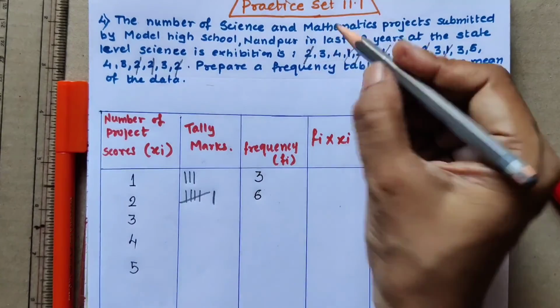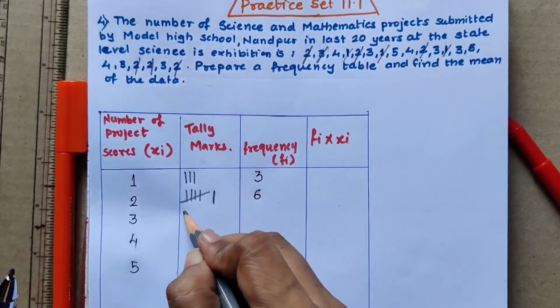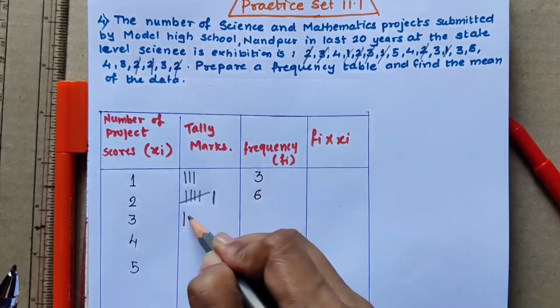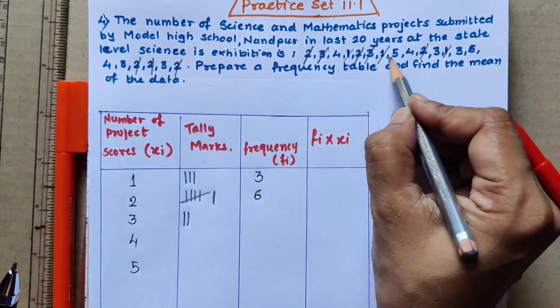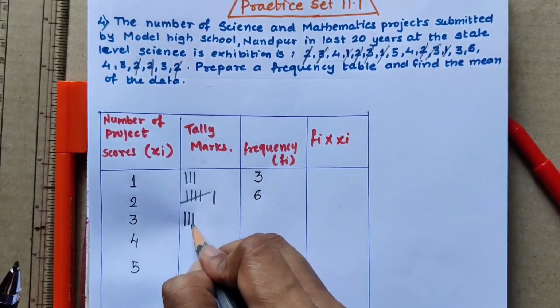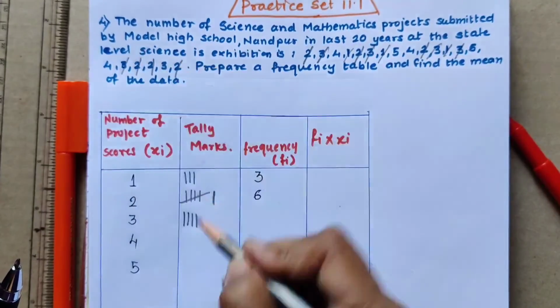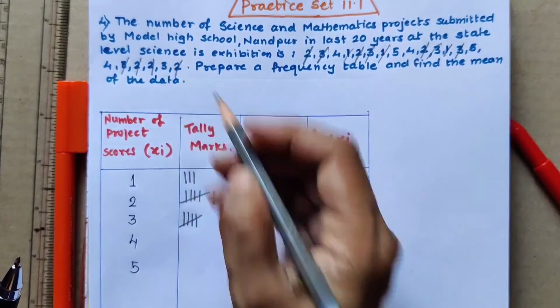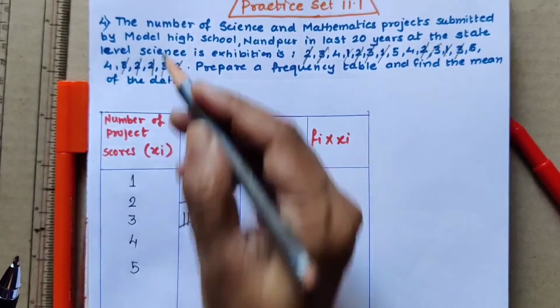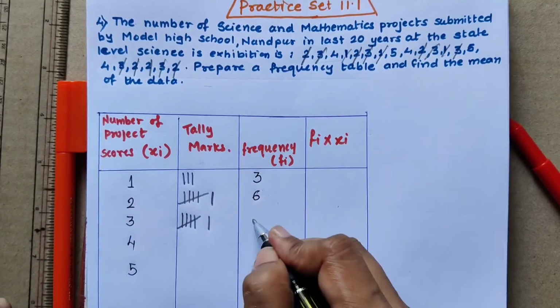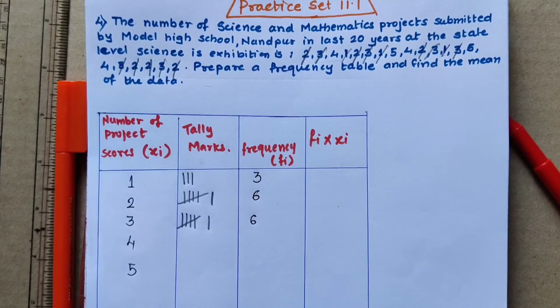Now let us check for 3. 1, 2, 3, 4, 5. The fifth is a cross, and this is 6. So 3 comes 6 times. The frequency of 3 is 6.